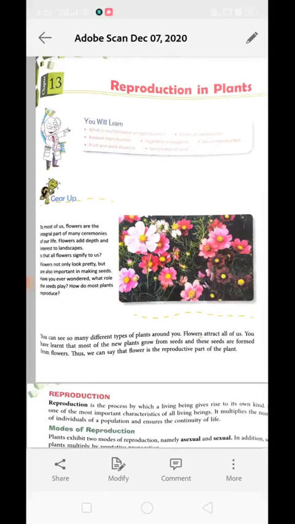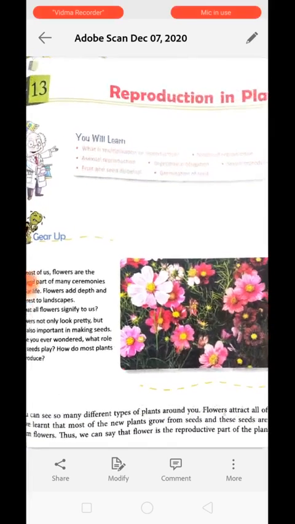Today we are going to discuss a new chapter, that is reproduction in plants. It is the 13th chapter of your textbook, and this is the very first video on this topic. In this chapter you will learn what multiplication or reproduction is, what the modes of reproduction in plants are, what we mean by asexual reproduction, vegetative propagation, and sexual reproduction, how fruits and seeds get dispersed, and how germination of seeds takes place.